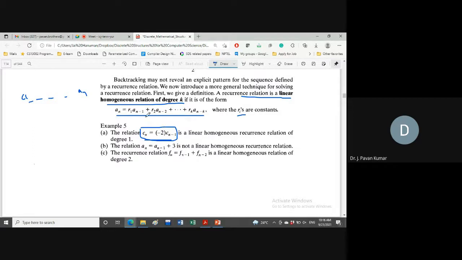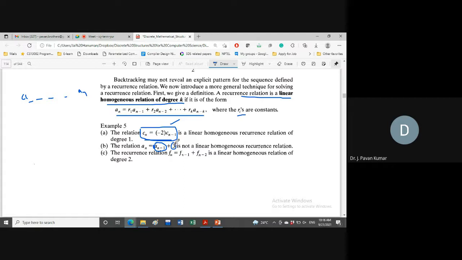Here it is satisfying, right? R1 is minus 2 and An minus 1, that is Cn minus 1, so it is satisfying. Next, An plus An minus 1 plus 3. Here we are having An minus 1, and the coefficient here is 1, that is R1 is 1, An minus 1, that's fine, plus 3.